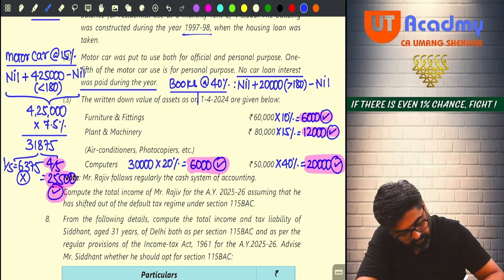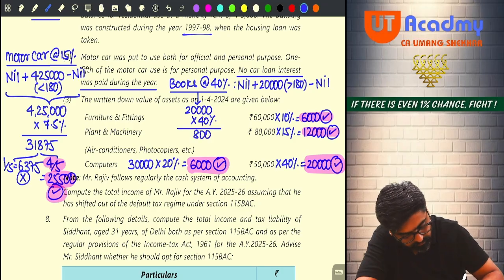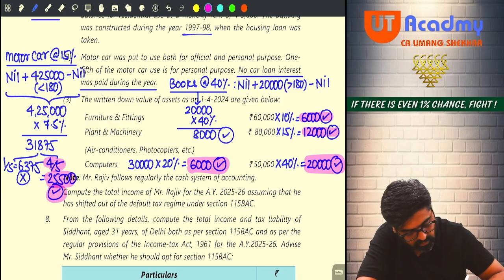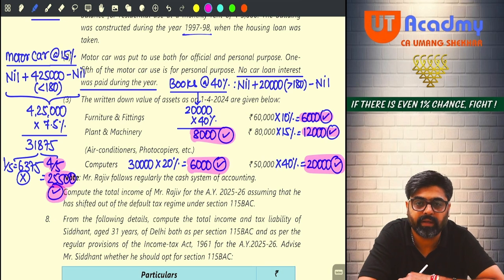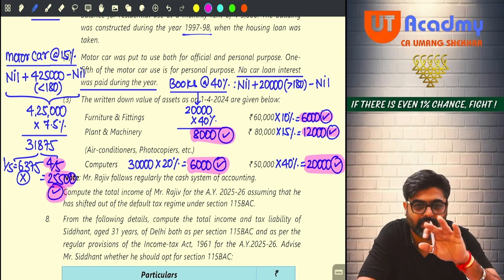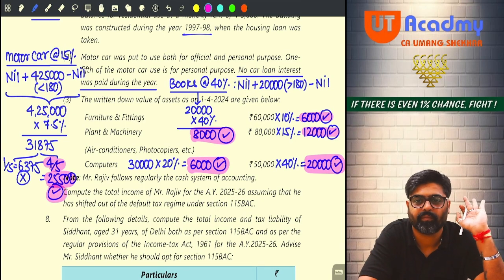So can I say the value of the books will be 20,000? On that 20,000 you will apply 40%, and that will be 8,000. 8,000 depreciation will be available on books. Sir, are you getting this? The third adjustment is done.